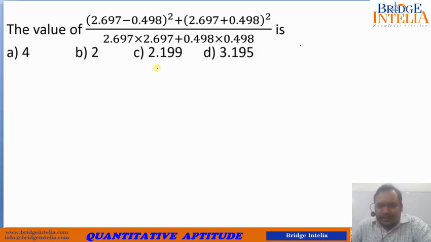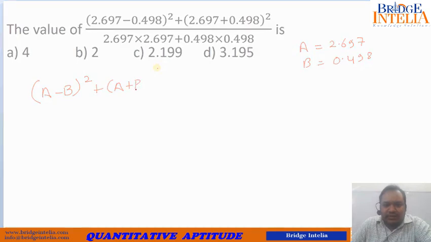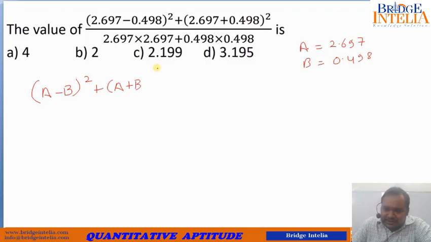So if 2.697 is assumed to be equal to a and 0.498 is assumed to be equal to b, then please understand what is actually being given. It is given to us that the expression then transforms into a minus b whole square plus a plus b whole square, because simply 2.697 has to be substituted by a and 0.498 has to be substituted by b. So the given expression will take this form.